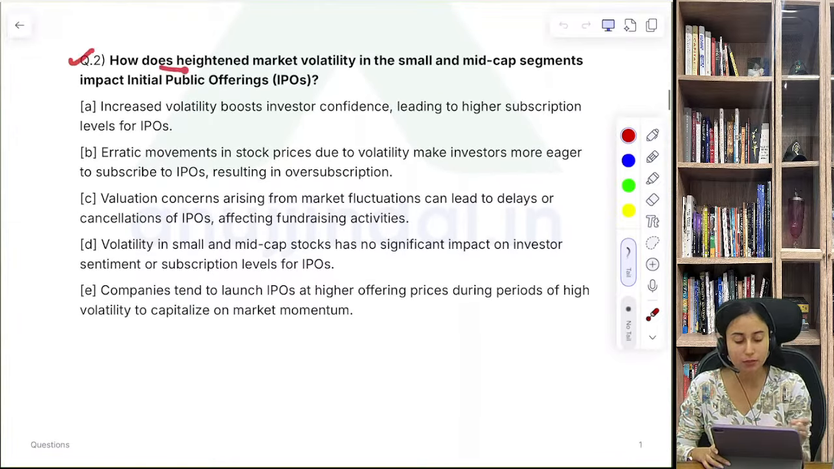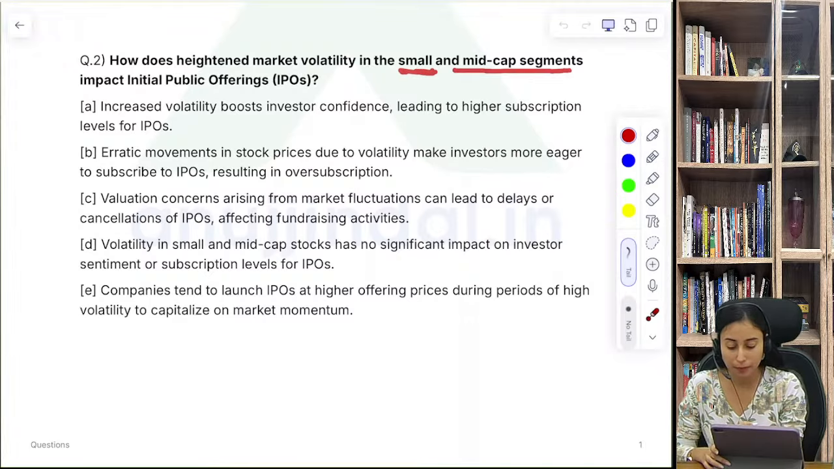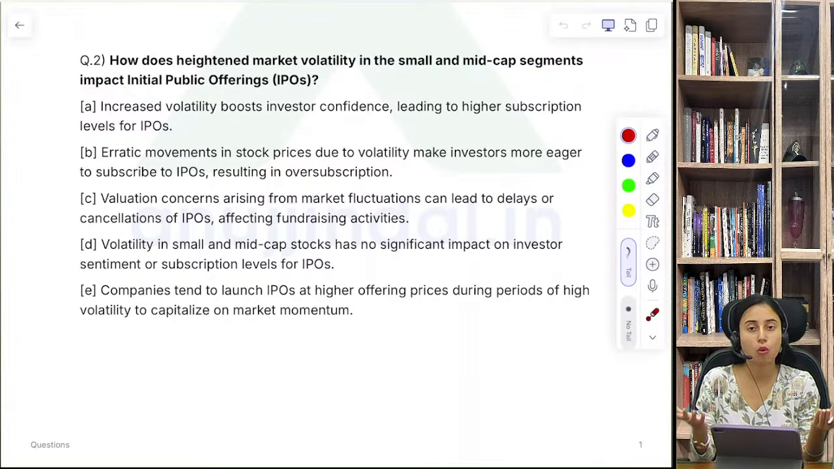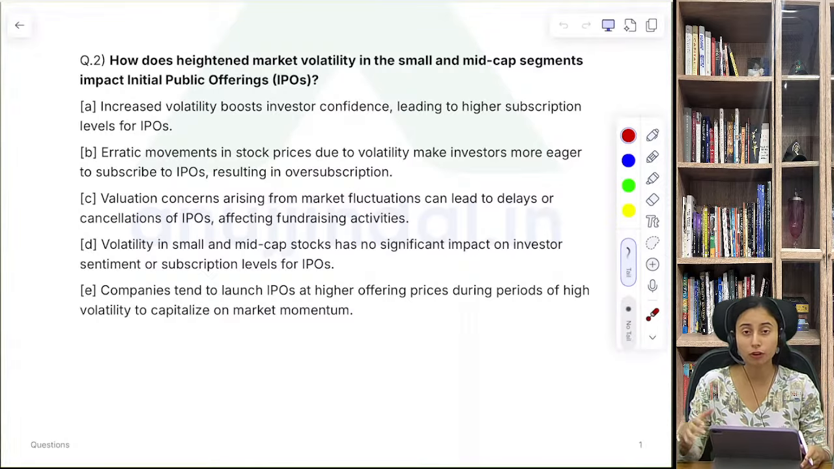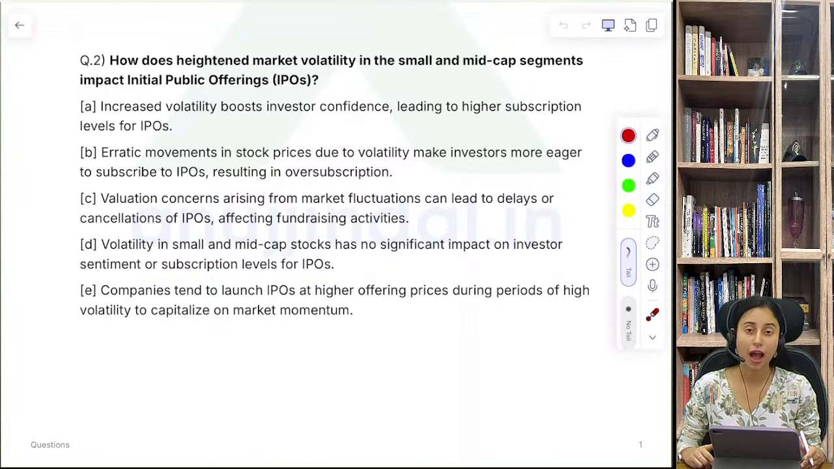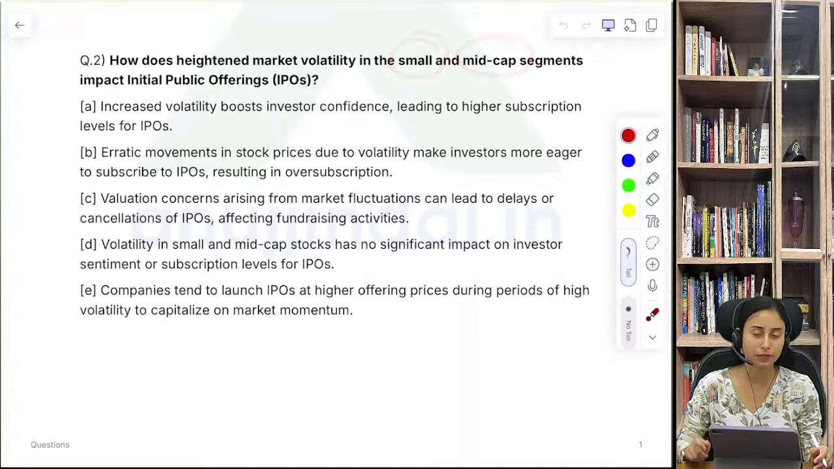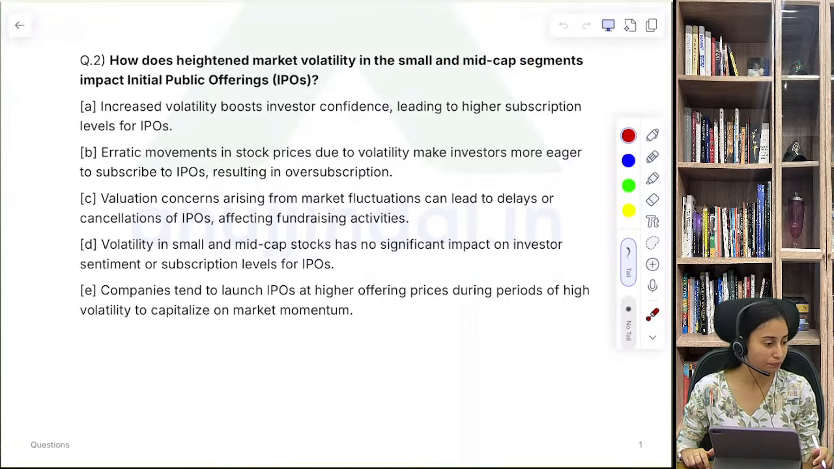How does heightened market volatility in the small and mid cap segments impact initial public offerings? Whenever a company is deciding to go for an IPO, do they look at the market trend and the investor sentiment before issuing their IPO? They are giving you a situation: what happens if there is a lot of volatility in the mid cap and small cap segment? Will the company go with the IPO or not? So what do you think?